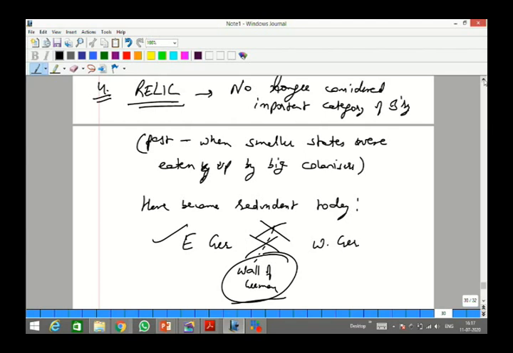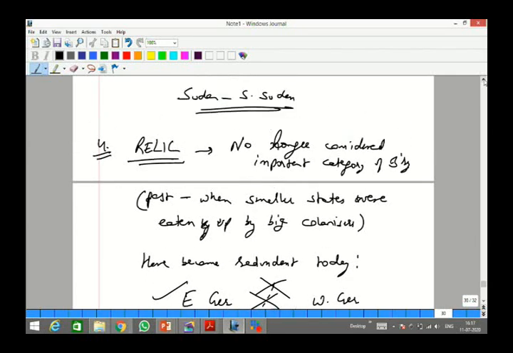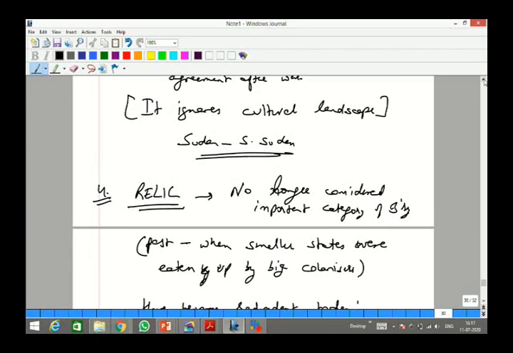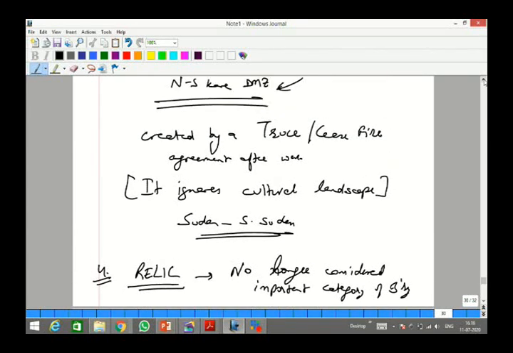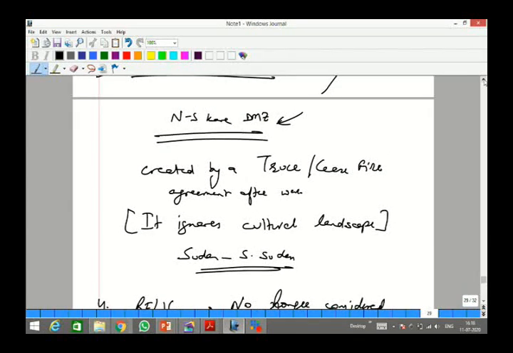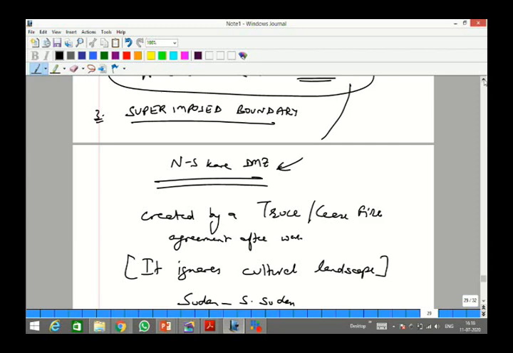So I said boundary can be the last stage of frontier. Can we say that frontiers with time can convert into boundaries? Somebody said that boundaries are fixed. Well, we just saw how they are created. Why can't they be shifted? They can very well be shifted. So what was this? Demilitarized zone. Okay, superimposed boundaries, I told you.